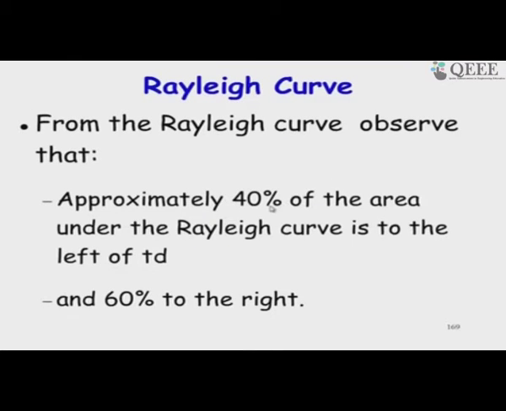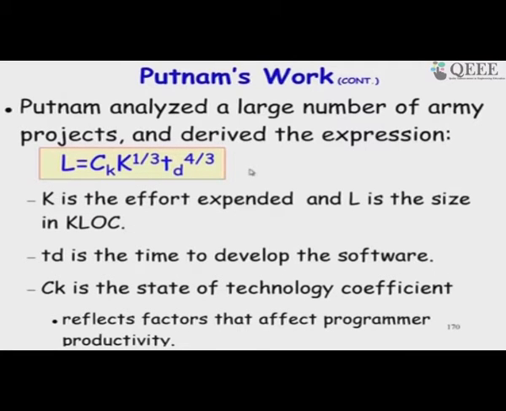And also 40% of the area under the Rayleigh curve is to the left. So, the development effort is roughly 40% and the maintenance is roughly 60%. So, that was his observation, and he gave this expression